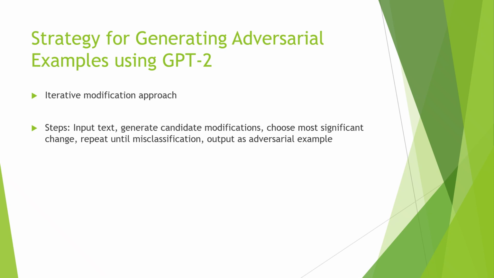Strategy for generating the adversarial example using GPT-2. Once the target model is selected, the focus shifts to developing an effective strategy for generating an adversarial example. This may involve applying various techniques such as synonym replacement, gradient-based methods, or other advanced approaches. Generating an effective adversarial example with GPT typically involves an iterative process of experimentation and refinement. The strategy may need to be adjusted and fine-tuned to maximize the impact on the target model's prediction.